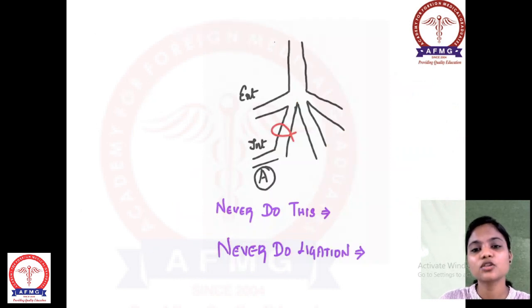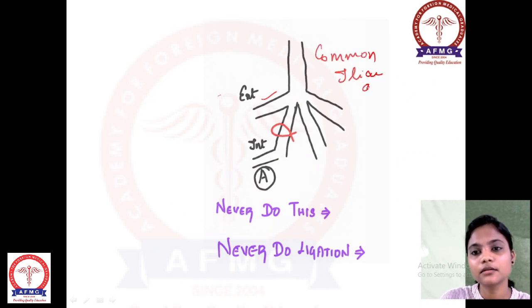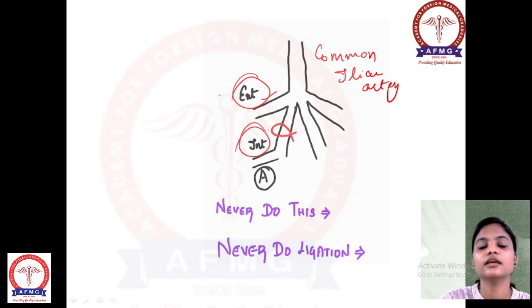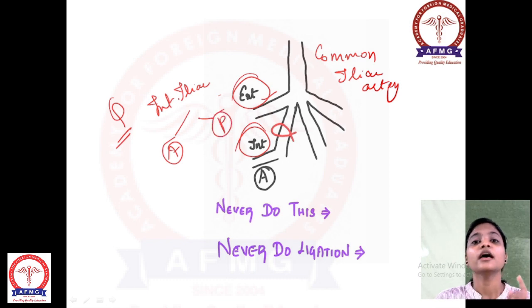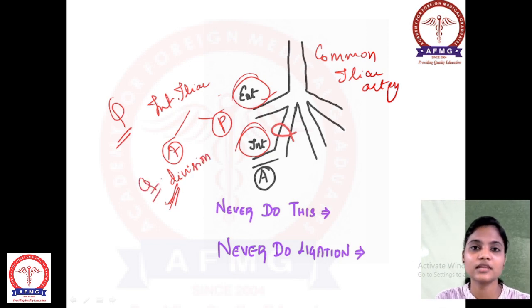Now, this is the picture which shows the ligation of the internal iliac artery. This is the common iliac artery, which gives the branches of the external iliac artery and the internal iliac artery. In the internal iliac artery, please remember, this question has been asked already: it has two branches, the anterior branch and the posterior branch. If you are doing ligation for postpartum hemorrhage, you have to ligate the anterior division. Question: the anterior division of the internal iliac artery should be ligated.